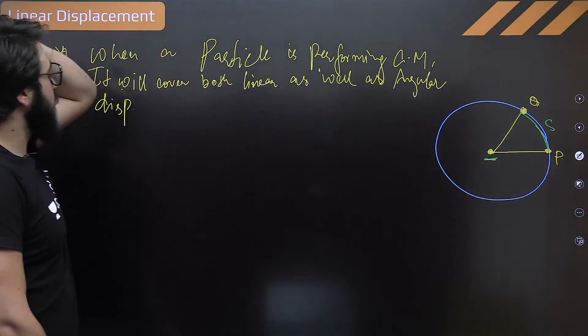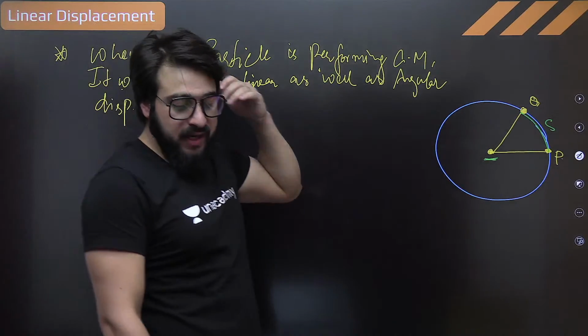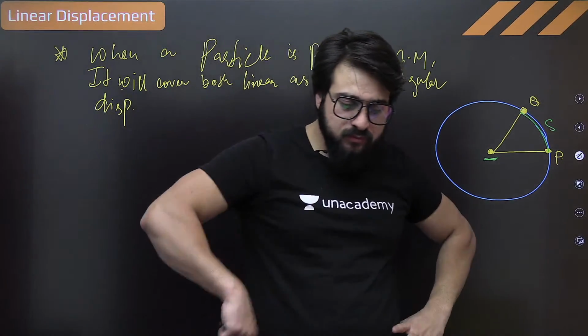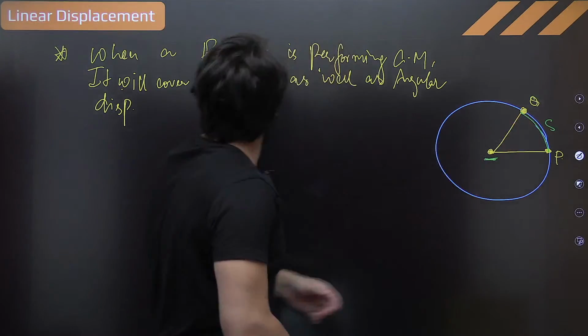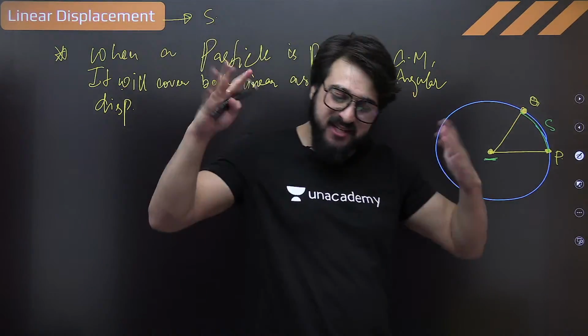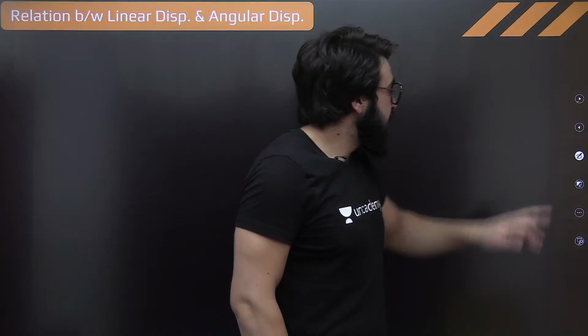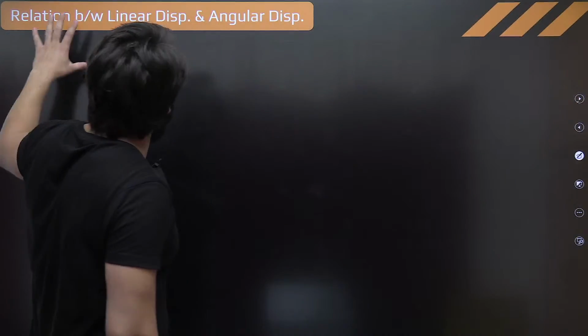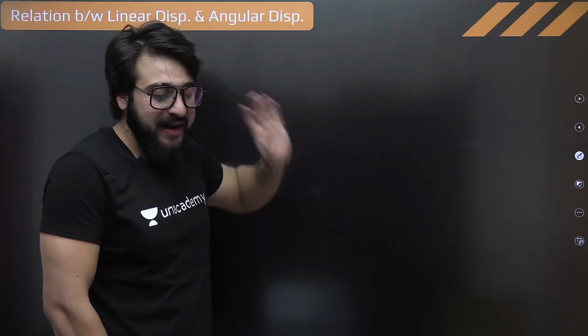That's great. Fine. So I can definitely say it like that. So we represent this linear displacement with basically what? This is S. You might have studied previously this linear displacement, that linear displacement only. Now let's move on to the next thing. That's nothing but the relation between linear displacement and angular displacement.